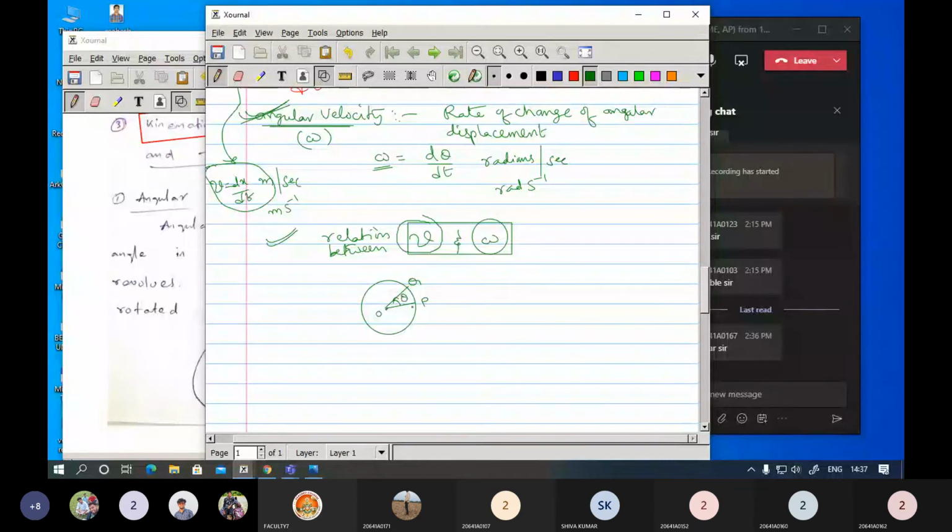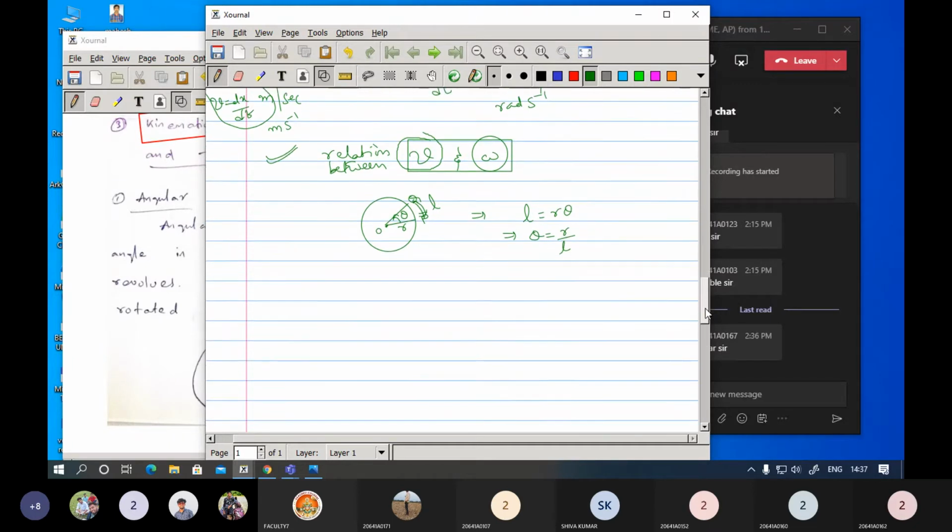We got this as theta, and this as the radius of the circle, and here you got this distance as L. Now depending on that, what was the expression you got? You got L equals R theta, and from this you got theta equals L by R.